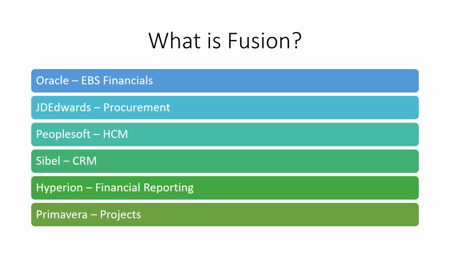Even in EBS, we have a set of technical resources who will develop it and customize the layouts and the other options. Whereas if you take Hyperion, we don't need a technical resource. A functional consultant who can handle the basic layout design and the other things will be able to create the financial reports as well. That we call FRS, Financial Reporting Studio. This is where Oracle uses financial reports from the product called Hyperion.